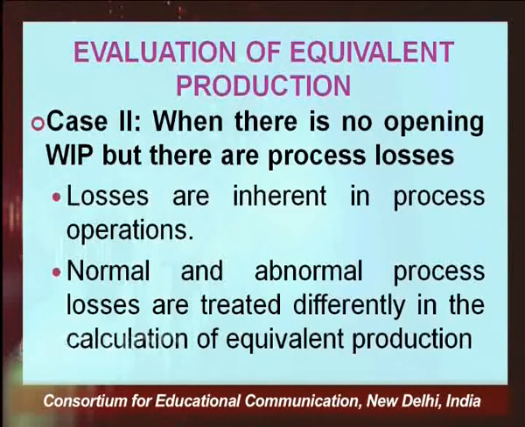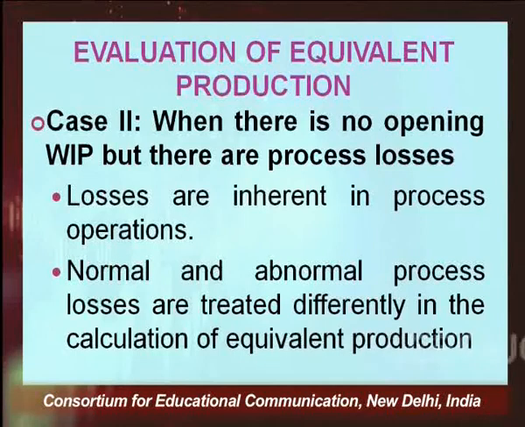We know that in process costing there are process losses, because the very nature of the business is that when you are converting input to output, there are chances of some process losses. This may be because of the nature of the work, or because of negligence. Suppose you are dealing with chemicals. In the chemical business, while processing, there is bound to be some evaporation. That is a process loss, called normal loss, which we discussed at length in our previous discussions on process costing.